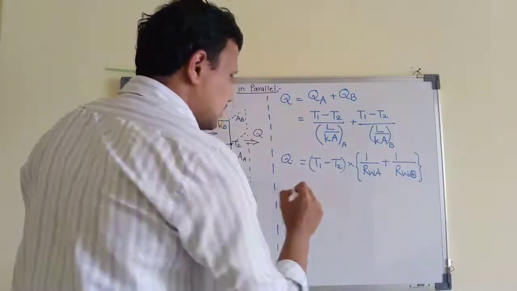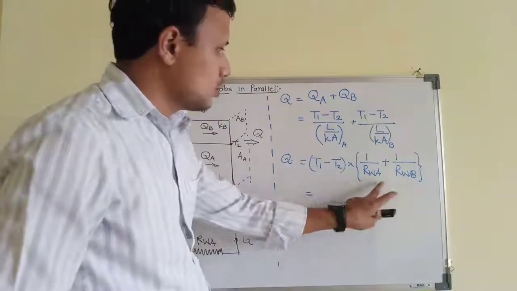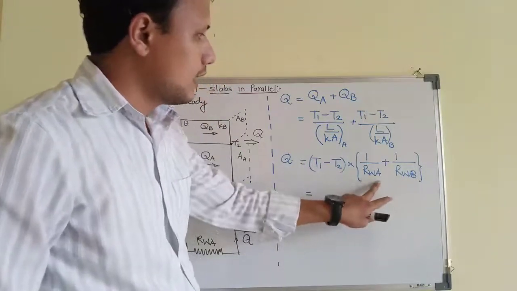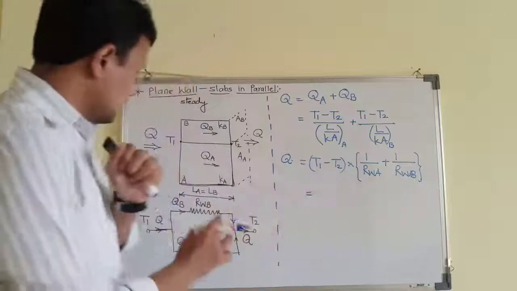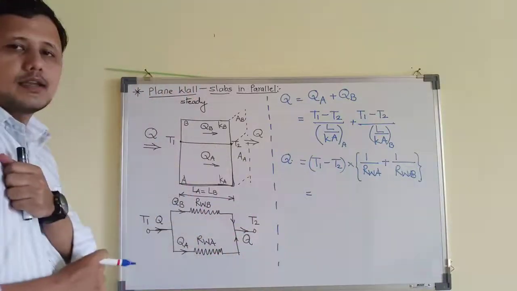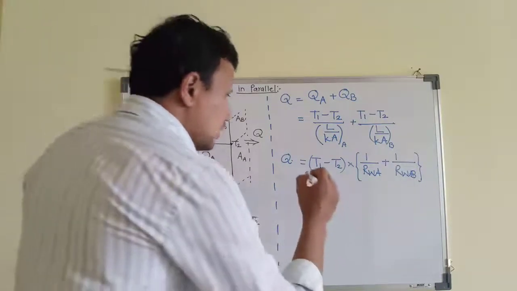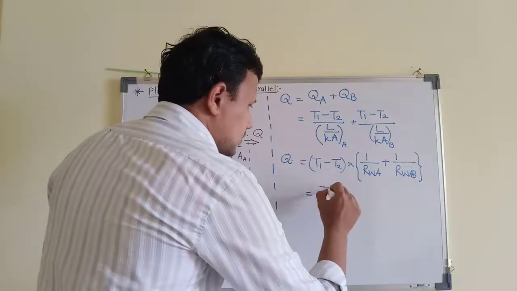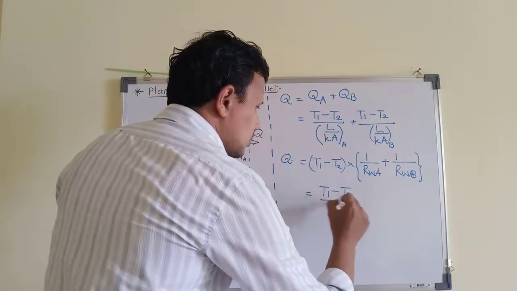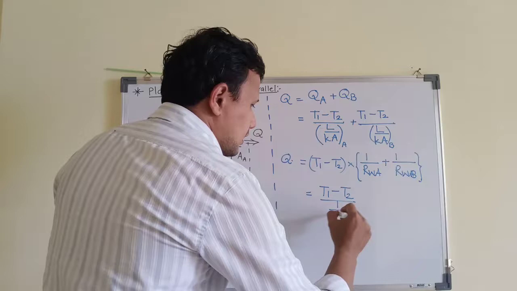So this total quantity physically tells us that these two resistances are in parallel to each other. So now we can write this equal to T1 minus T2 upon 1 upon R equivalent,